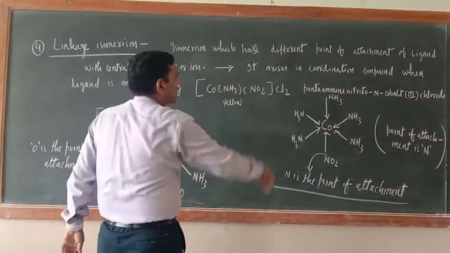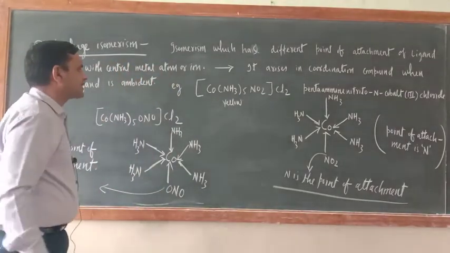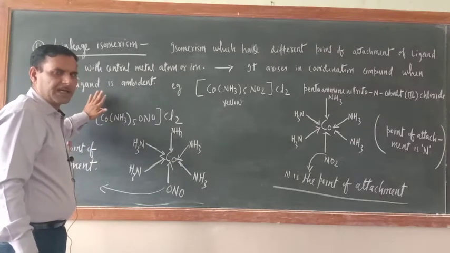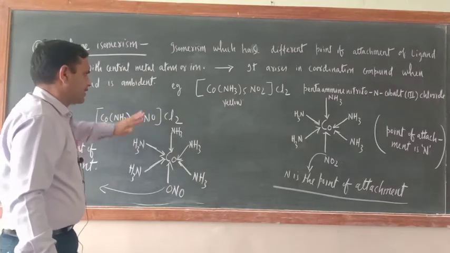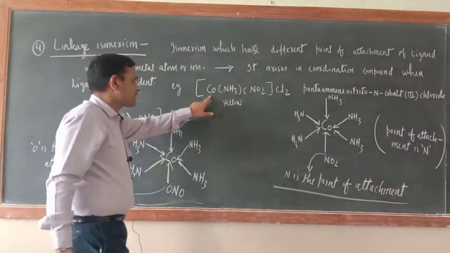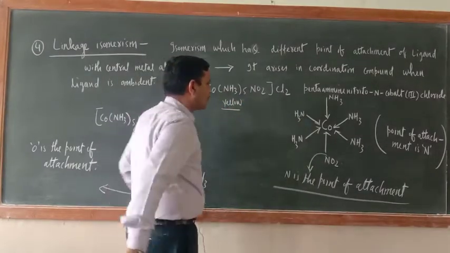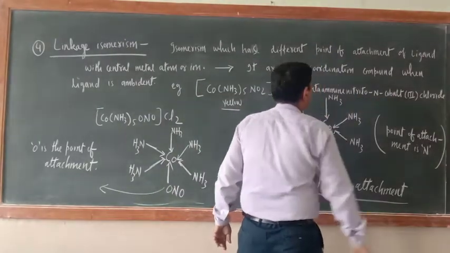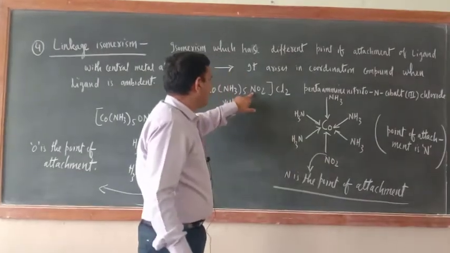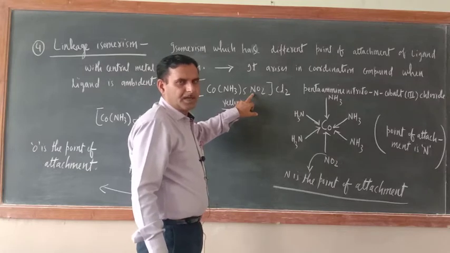Next point is, it arises in coordination compounds when the ligand is ambident. Ambident ligand, you know, either atom can be the donor atom. So just see, this is one compound, [Co(NH3)5NO2]Cl2. Its color is yellow. What is the name of this one? Pentaamminenitrito-N-cobalt(III) chloride. Here this NO2 is an ambident ligand, nitrito-N and nitrito-O.